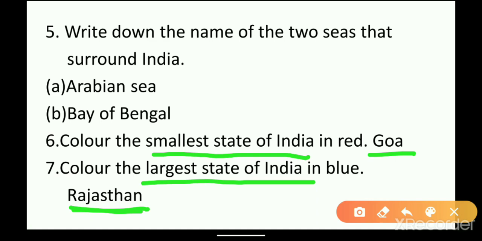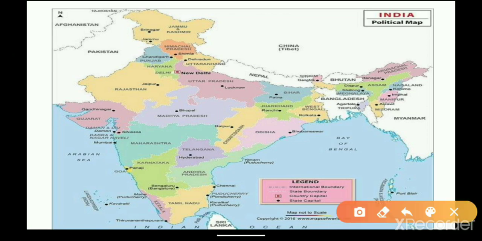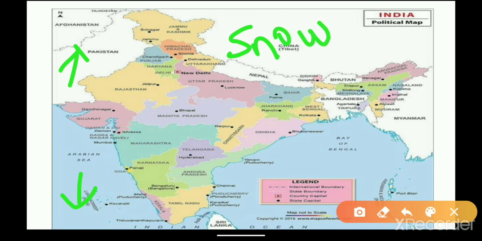So remember this: which states lie in which direction, which seas surround India, which is the largest state, which is the smallest state. You have to remember all these things. And here in this map you can see blue color on this side downwards, and upwards you can see white color. This white color says that these areas are snow areas. Here you can find snow, and the blue color is water area. Here you can find water. So this is all for today, and all these notes you have to write in your textbook. Thank you.